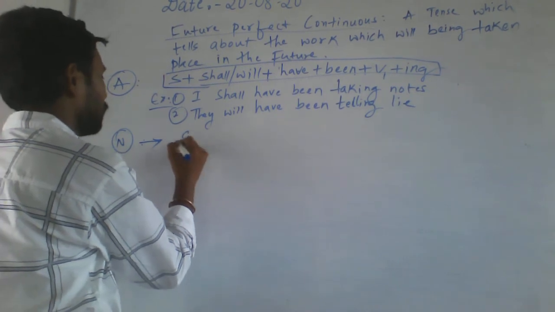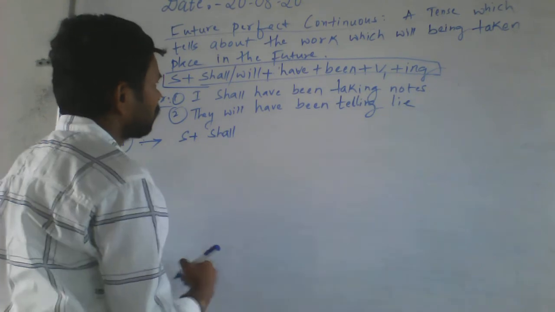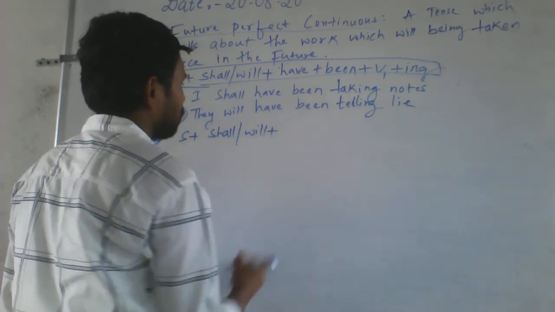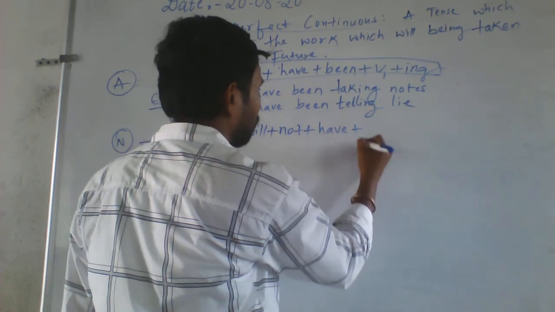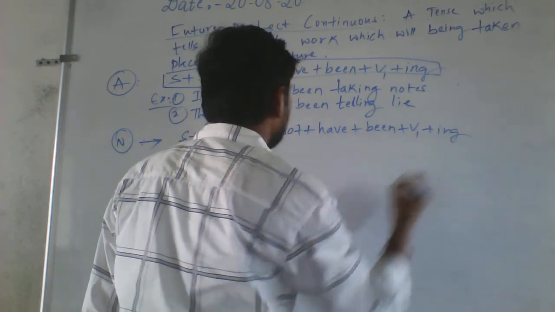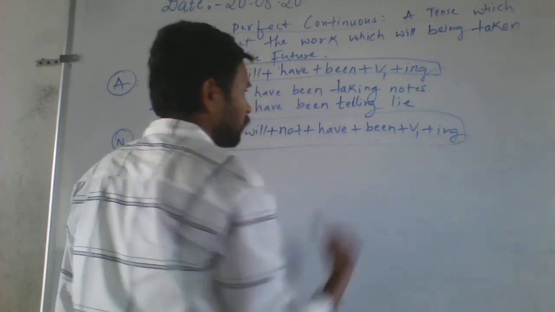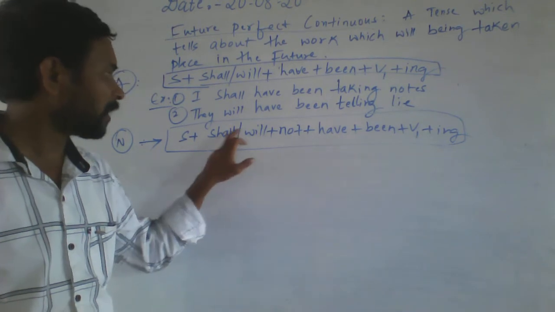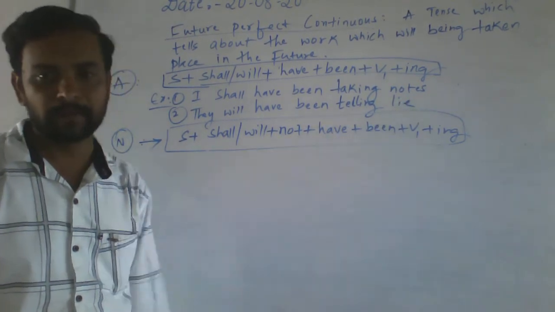Subject, then not have, then been, V1 plus ing. What is the formula? Subject, shall or will, then not, have, been, V1 ing.